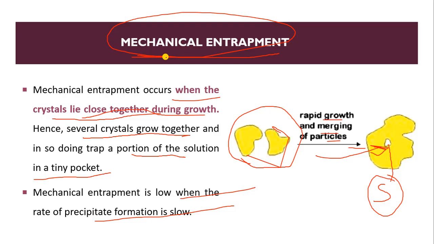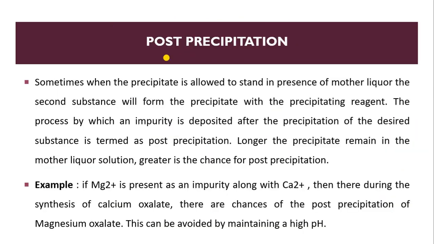Now this is all about co-precipitation. Now we will see post-precipitation. So what is post-precipitation? As I said, these are impurities that we cannot remove easily by washing, right? Now when will it occur? When the precipitate is allowed to stand in the presence of mother liquor, meaning our solvent, a second substance will form a precipitate with the precipitating agent.